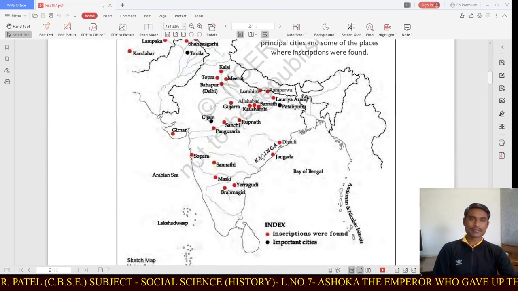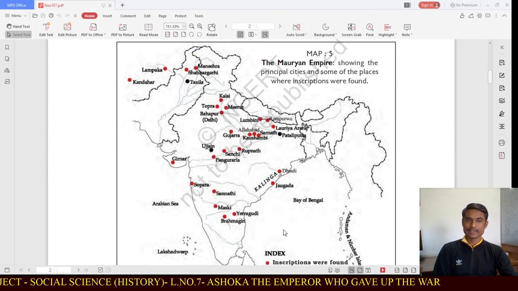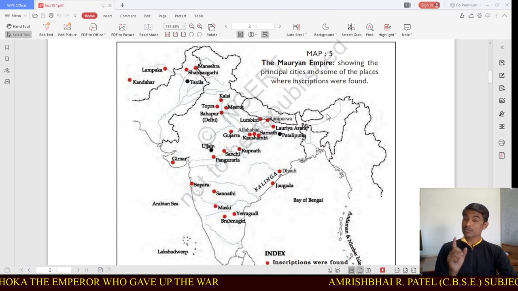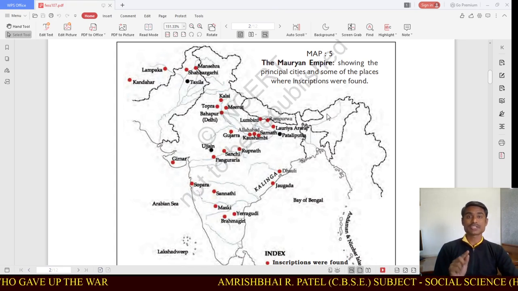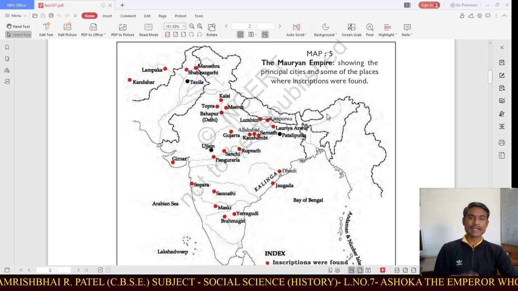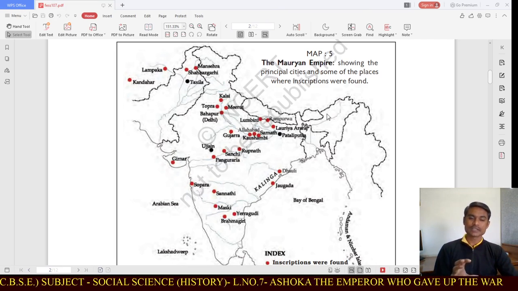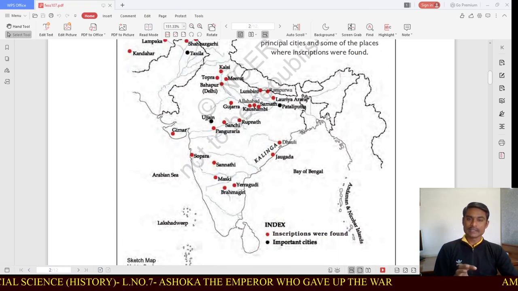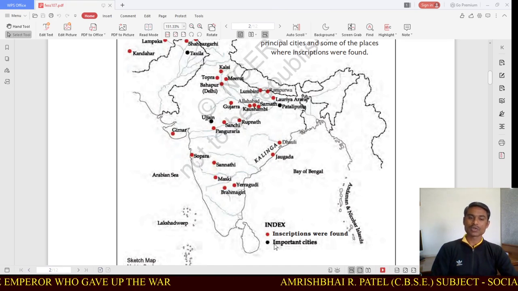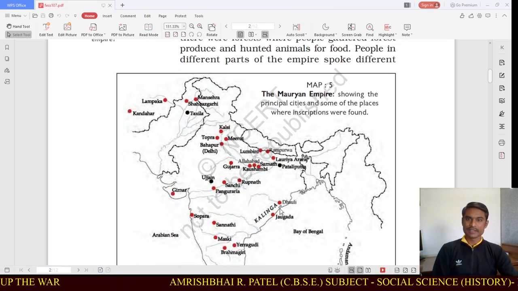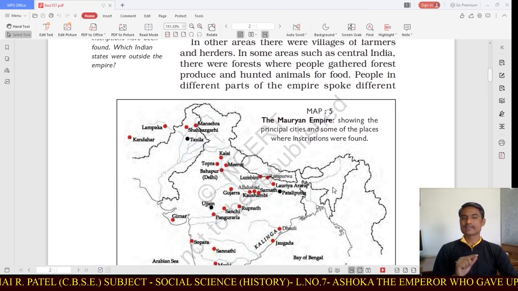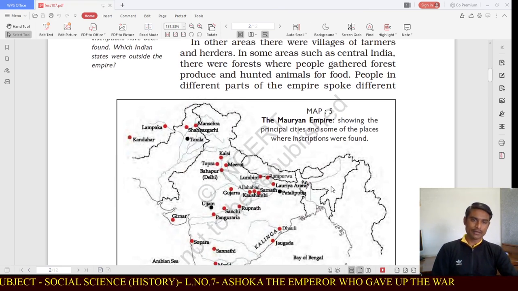See, this is a map. This map shows the Mauryan Empire, showing the principal cities and some of the places where inscriptions were found. Because inscriptions were found there, historians and archaeologists have understood that these cities were ruled by the Mauryan Empire. The red dot shows where inscriptions were found, and the black dot shows important cities. This map represents the principal cities and some of the places where inscriptions were found.